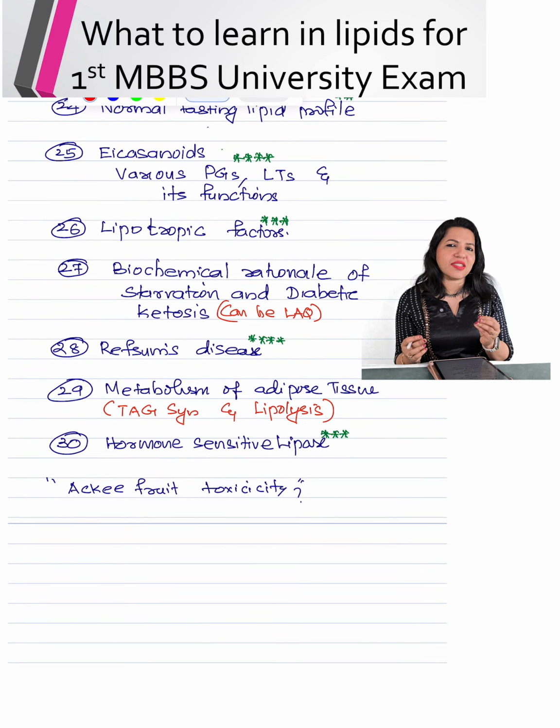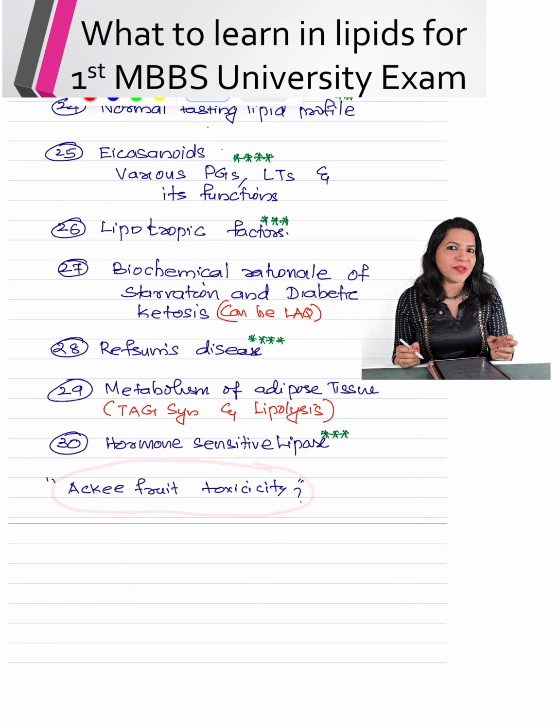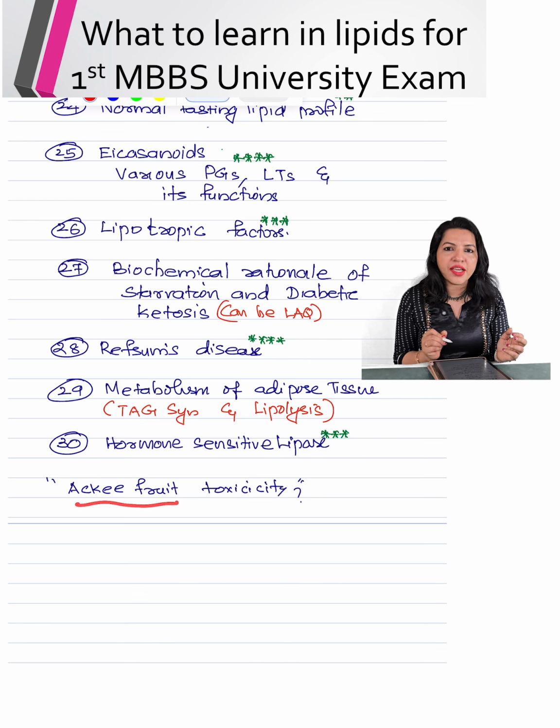Then sometimes if they want to make the question very difficult, sometimes they can ask you about the Jamaican vomiting sickness, the toxicity of ackee fruit. It is related. So if you get time, you please do learn about that Jamaican vomiting sickness and hypoglycin, which is a toxin that is present in ackee fruit and how it affects the beta oxidation.